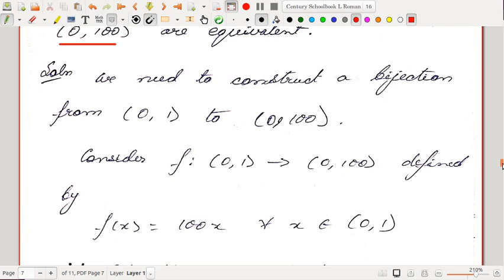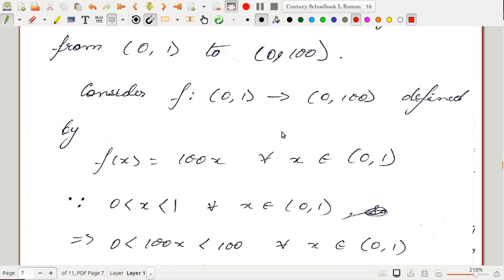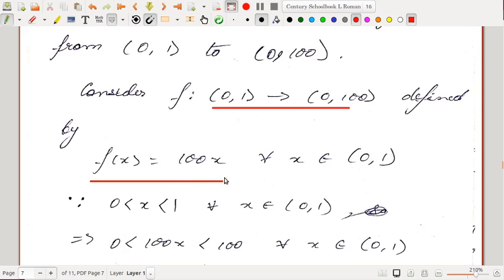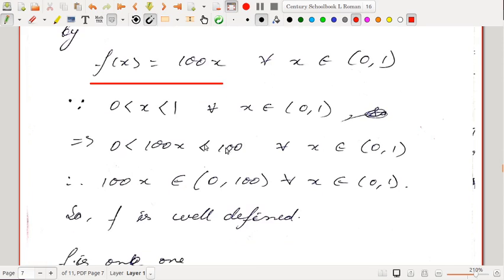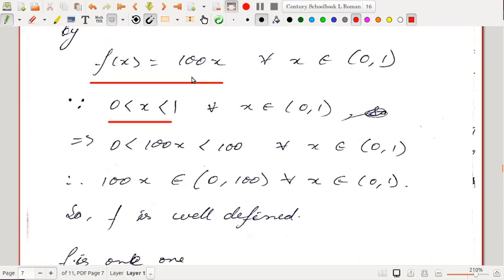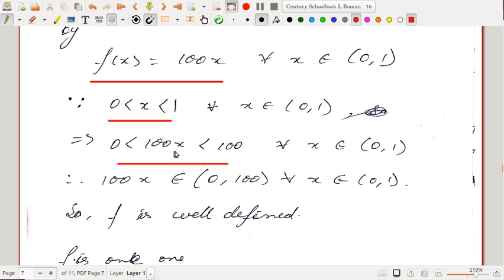We need to construct a bijection from (0,1) to (0,100). So you can take this bijection f from (0,1) to (0,100) defined as f(x) = 100x. So let us see whether this 100x is an element inside the codomain or not. For every element in the domain, 0 < x < 1, so you multiply all sides by 100, and you will get 0 < 100x < 100. That means 100x lies in the interval (0,100). So f is well defined.